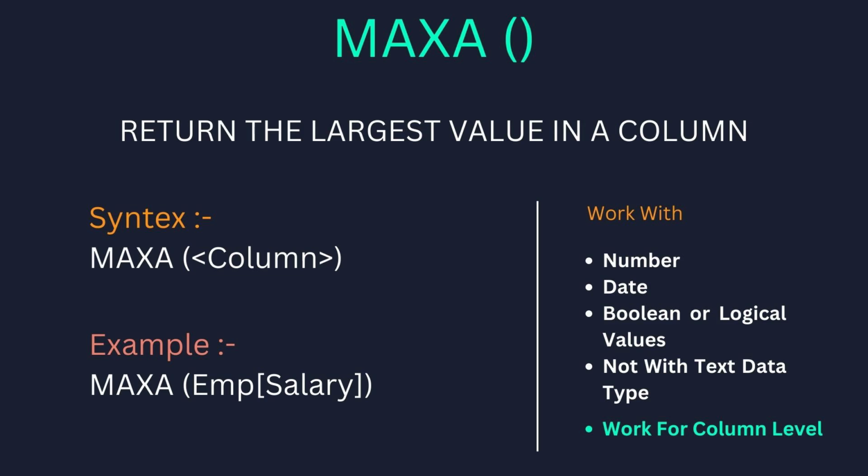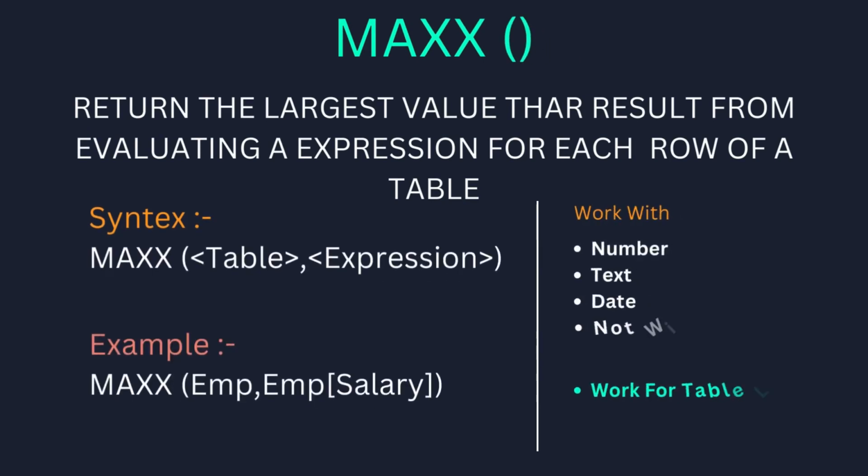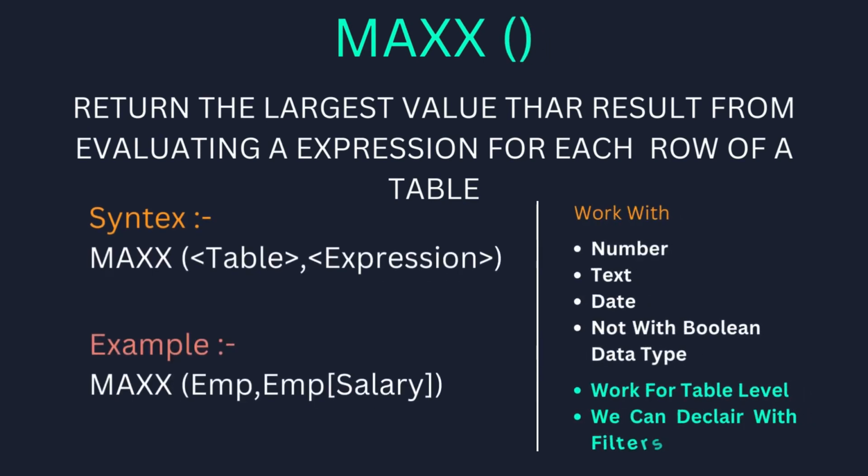Then the next is the MAXX function. In case of the MAXX function, it returns the largest value that results from evaluating an expression for each row of a table. Here you can see the syntax: MAXX, then inside the bracket you have to pass the table name, then comma, expression.